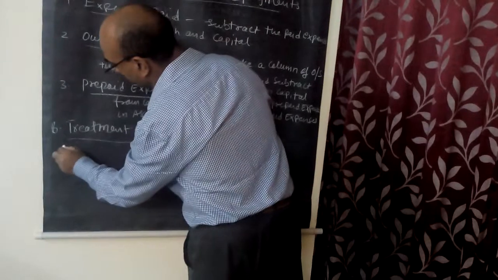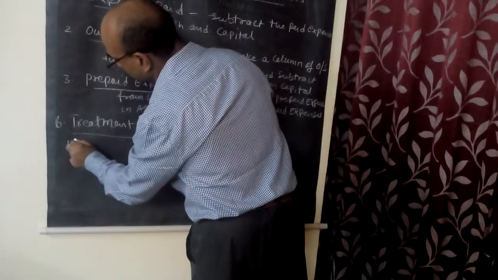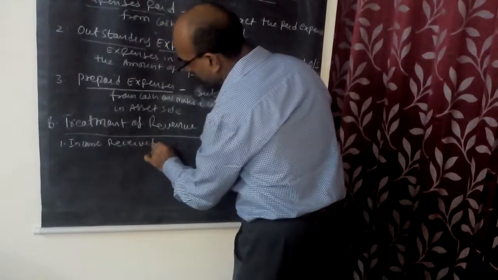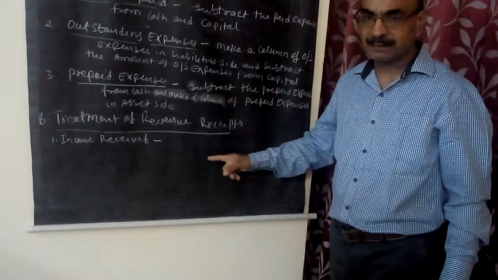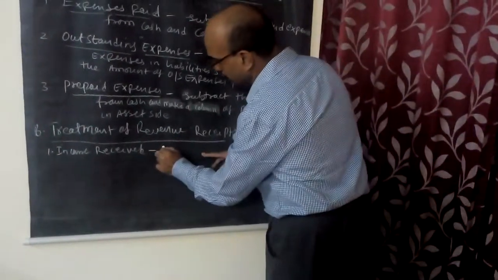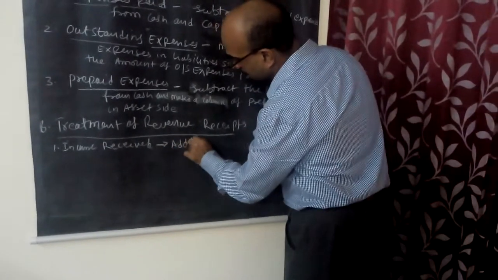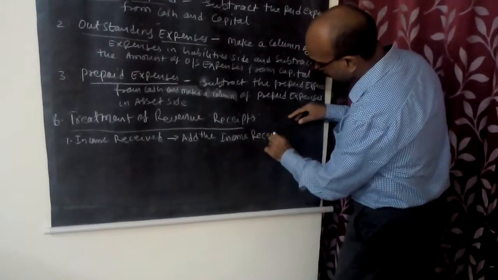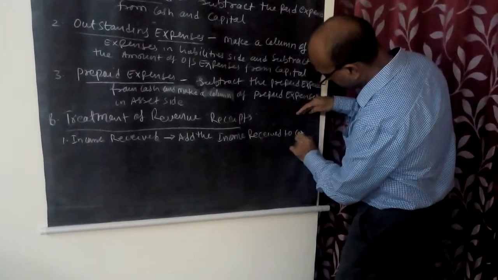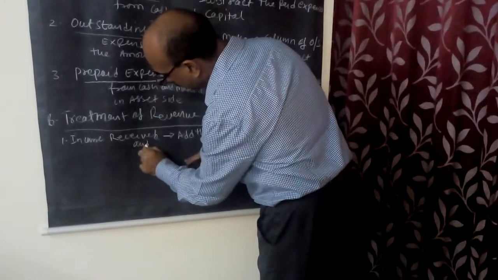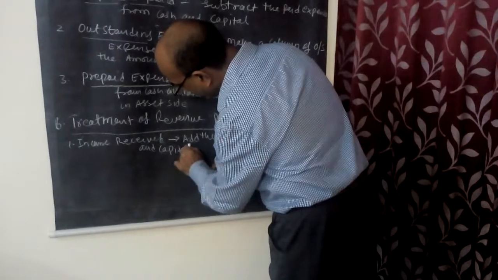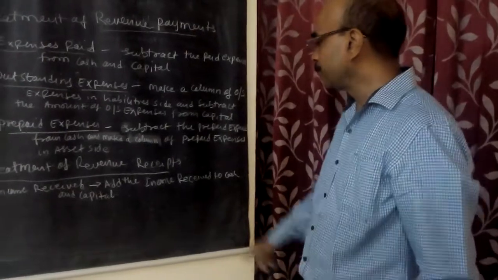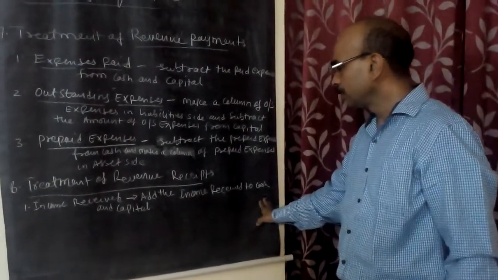Income receipt, first point: income received. When you receive anything, that will increase your capital and cash both. So add the income received to cash and capital. Correct? So whatever you receive will be added to income, and that will be added to cash and capital.